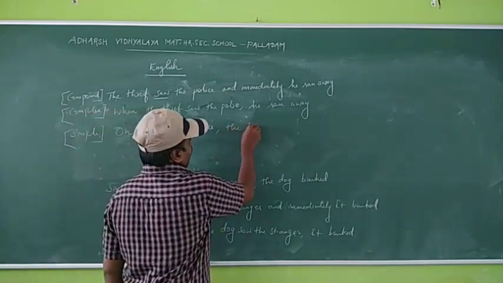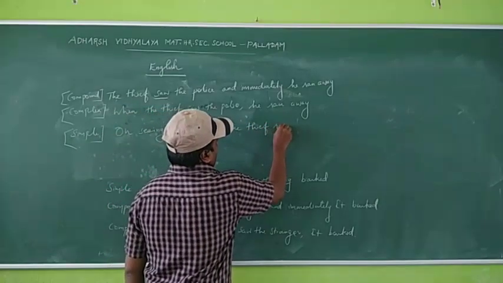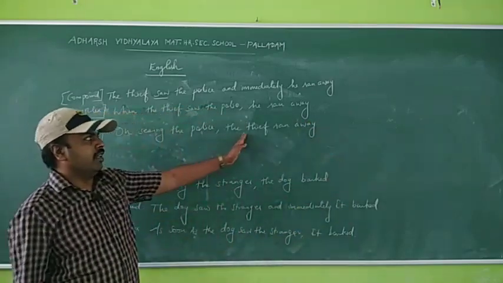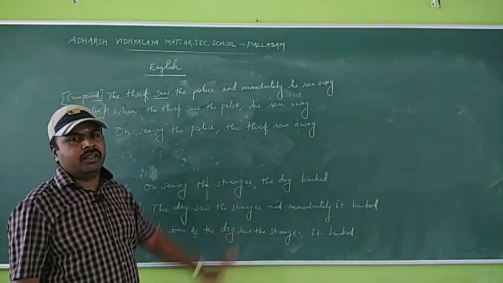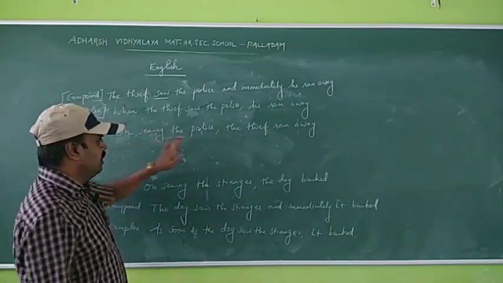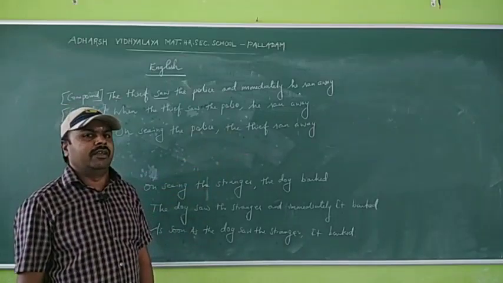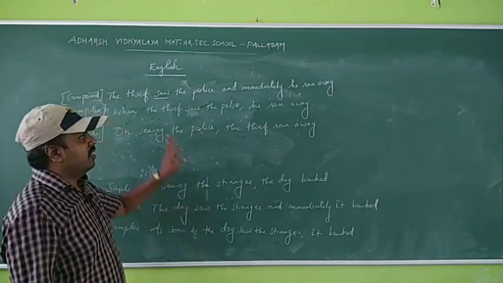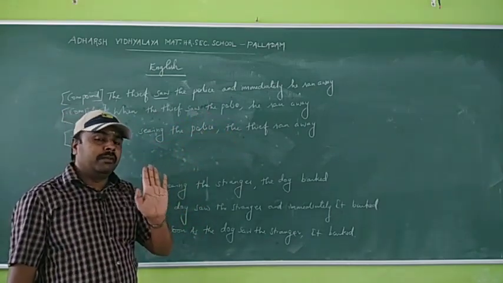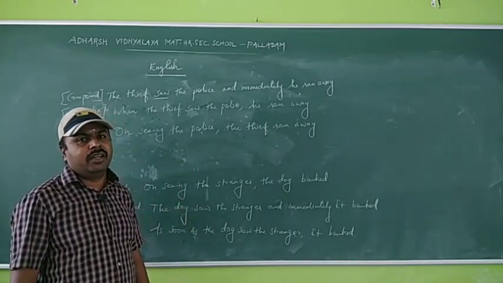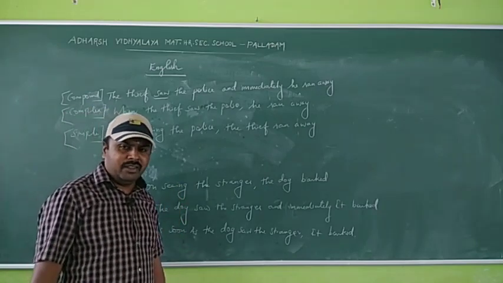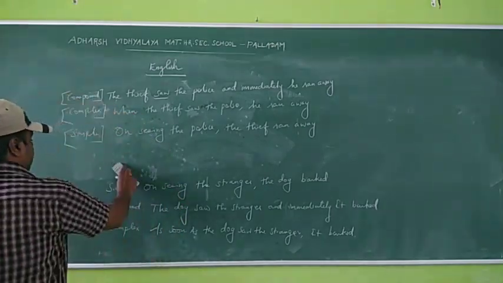The thief ran away. We should not write he ran away. We have to point out the noun. Who is the main noun here? The thief. Okay, so on seeing the police, the thief ran away. Can you understand? Two actions happen at the same time. That is immediate actions. Okay, time, immediate actions. Can you understand? We'll see one more example here.